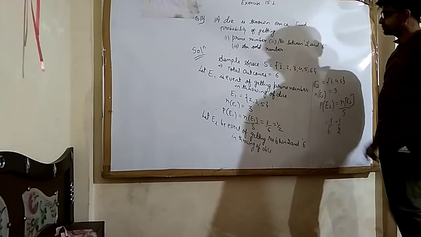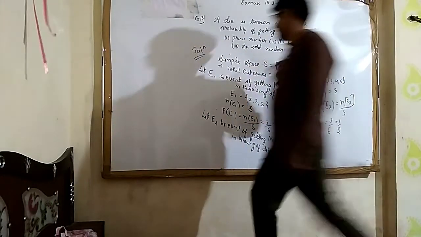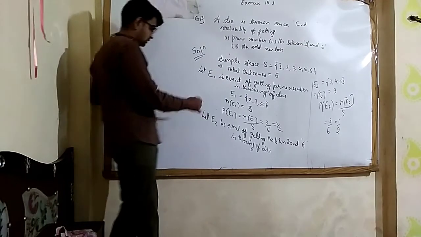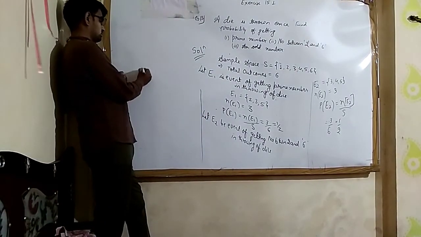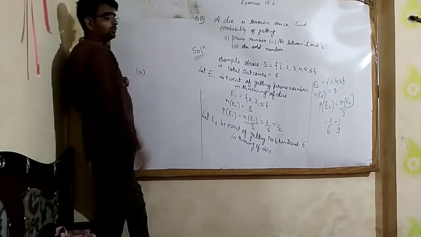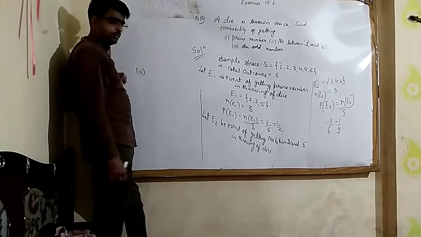Now see the third part. What is it? The probability of getting an odd number.